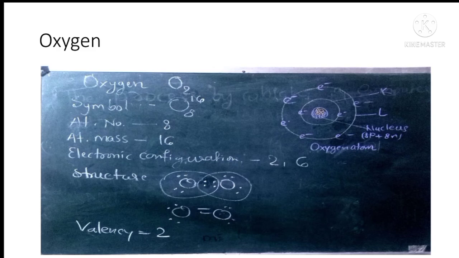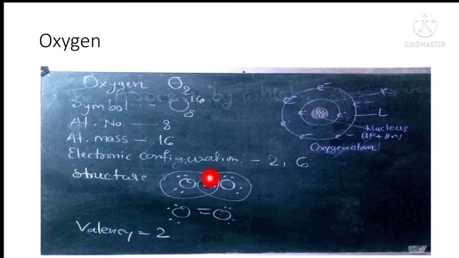The next one is oxygen. Its symbol is O, atomic number is 8, atomic mass is 16, electronic configuration is 2,6. Its nucleus contains 8 protons, 8 neutrons, and in K shell there are 2 electrons, and L shell 6 electrons. This is the outermost orbit. Its valency will be 2 because it requires only 2 electrons to complete its octet.